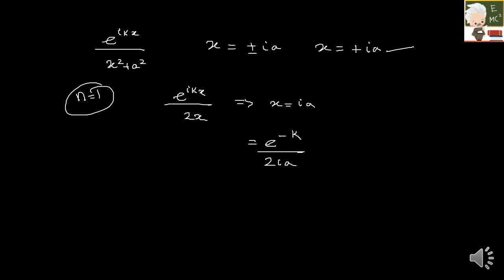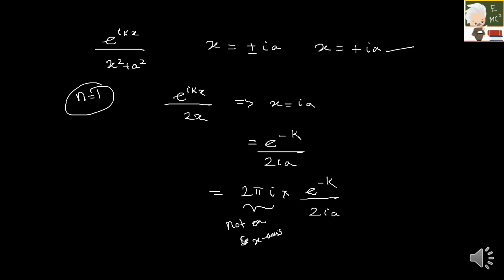So now I have to find the residues. So residue is given by 2 pi i into e raised to minus k by 2ia. Why have I used 2 pi i? Because it is not on the x-axis. It is somewhere inside. It is not on the x-axis.